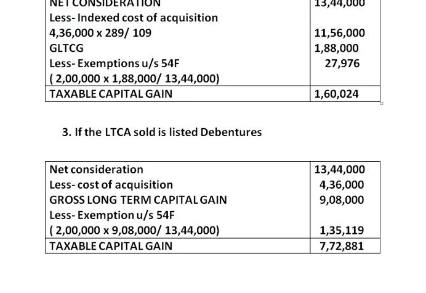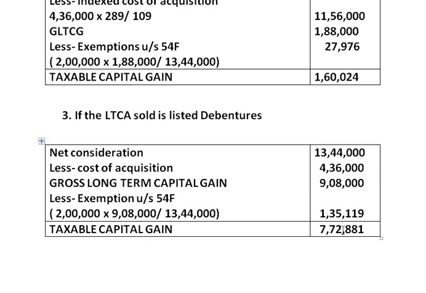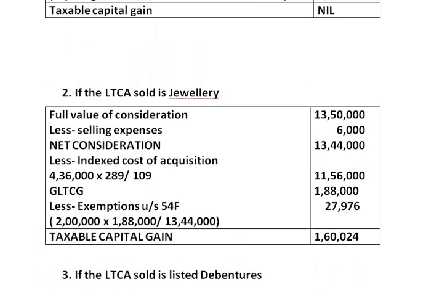And in third situation, the taxable capital gain is 7,72,881. You are now asked to explain the reasons why you have got 3 different answers for 3 different situations. So let us first explain for the first one.